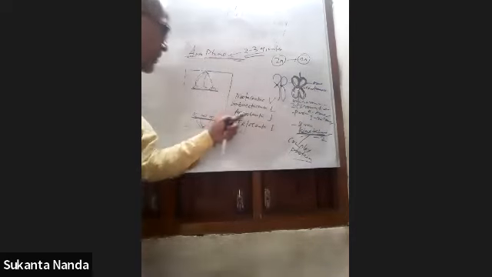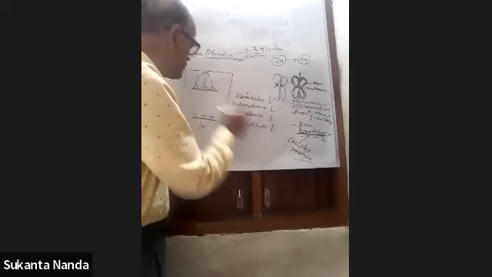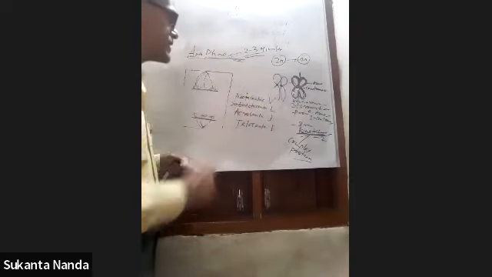So different shapes of chromosomes can be found in anaphase.